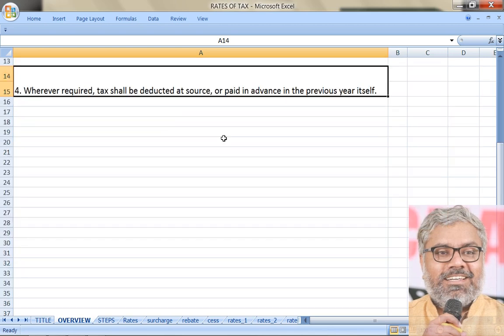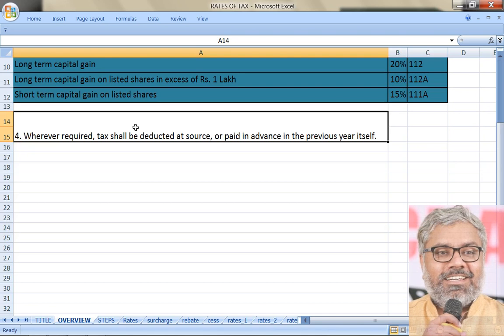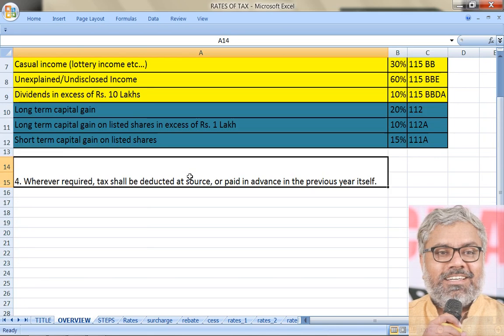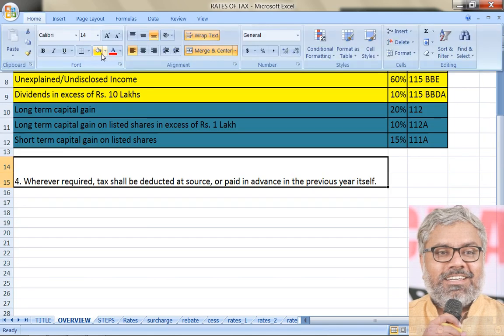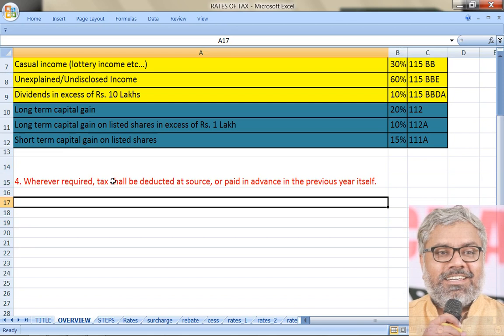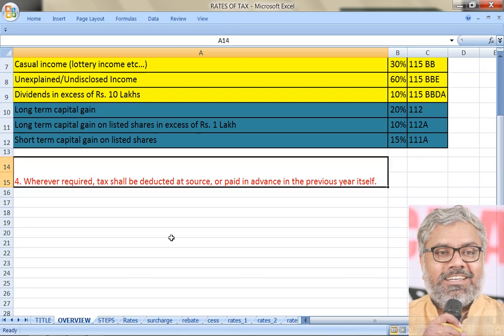And now, another point just to be noted: wherever required, the tax shall be deducted at source or paid in advance in the previous year itself. Wherever required, that also is not going to be always. Then again, what are these names? At least we should know. Tax deducted at source, we call that TDS.